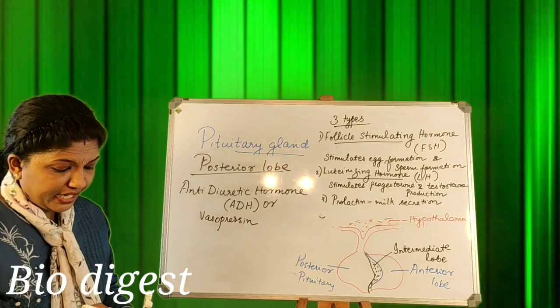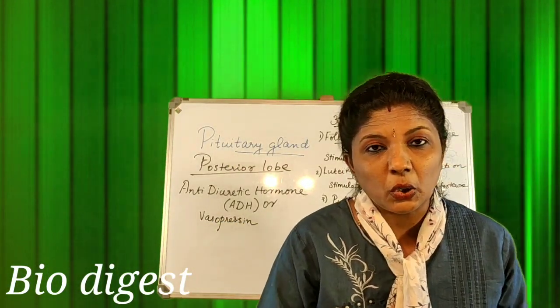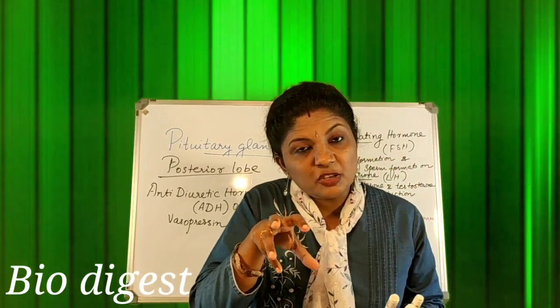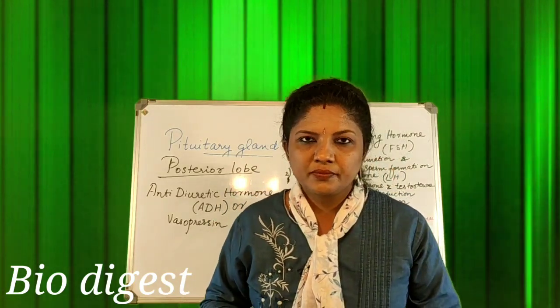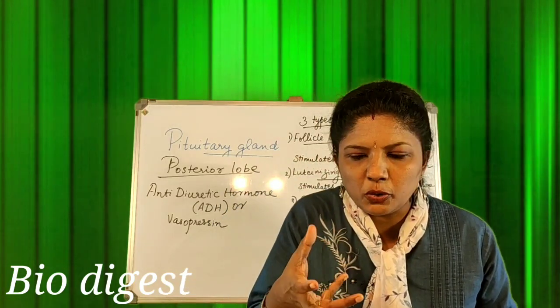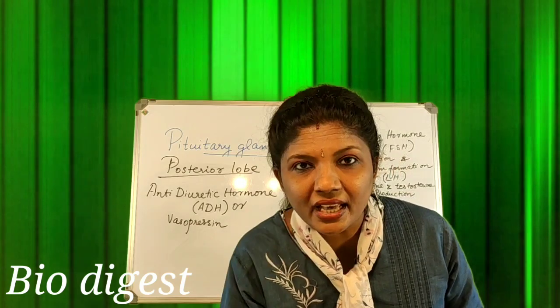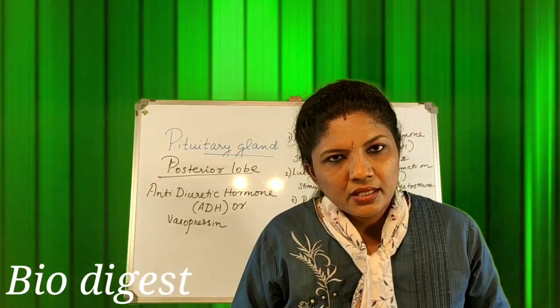So what is the role of this particular hormone in our body? This actually stimulates the kidney tubules so that they will reabsorb maximum water from the so-called forming urine, thereby making the urine concentrated.